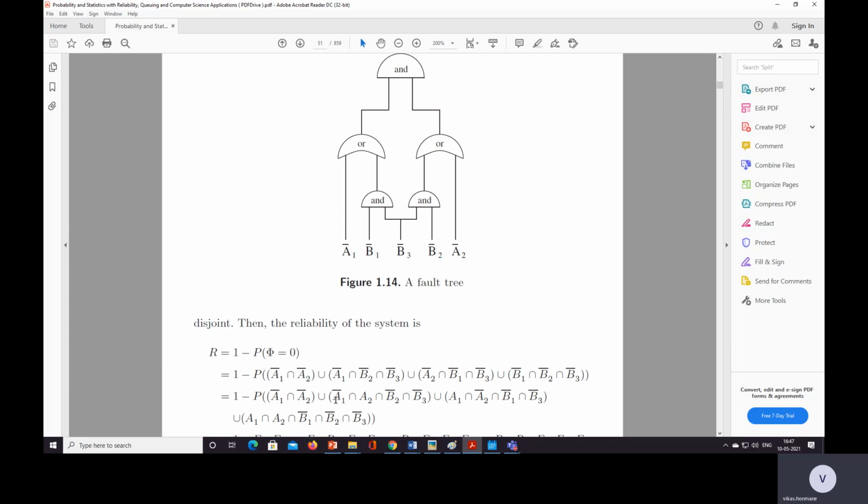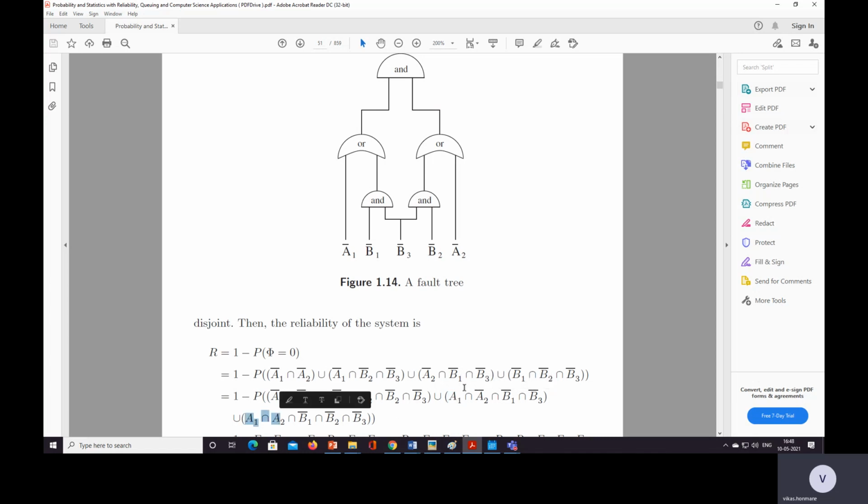A1, A2 bar, A1 bar. Why have we added A2 here, A1 here, then A1 A2?